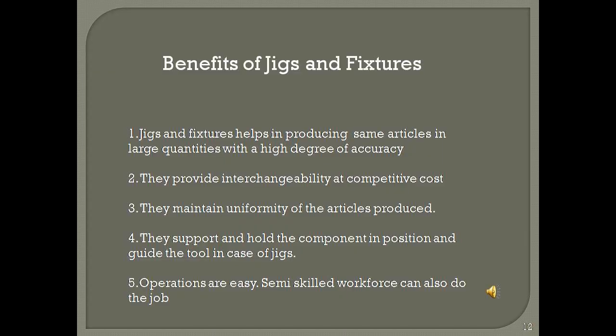Let's summarize the benefits and advantages of jigs and fixtures. Jigs and fixtures are economical in mass production work. They are excellent time-saving devices giving accurate production and productivity. They are helpful in reducing fatigue of workers or laborers. A semi-skilled or unskilled worker can also do the job. They reduce individual setting up time and marking time.